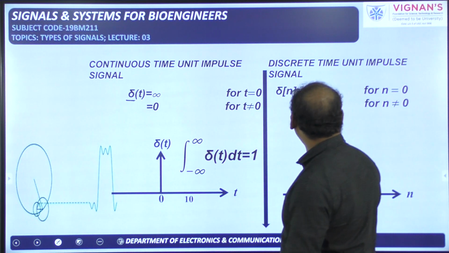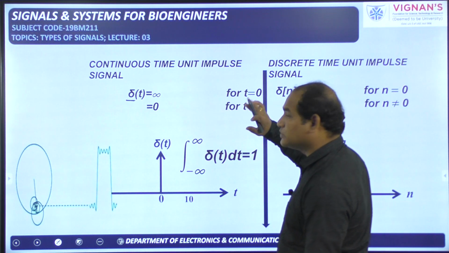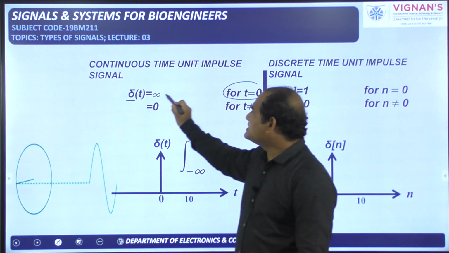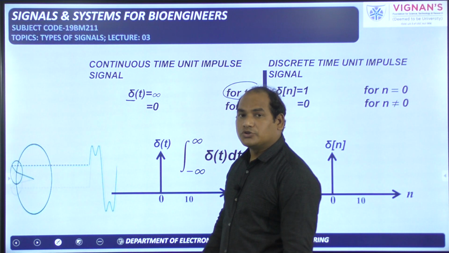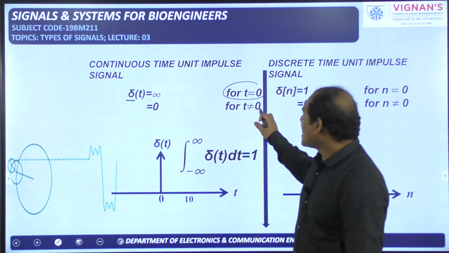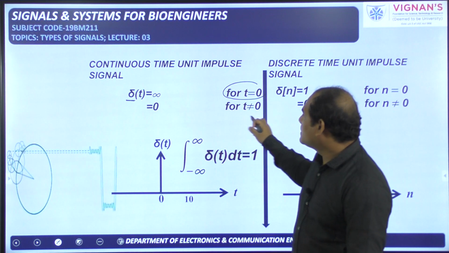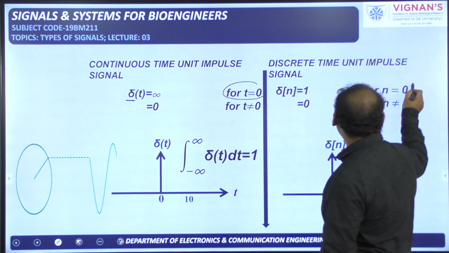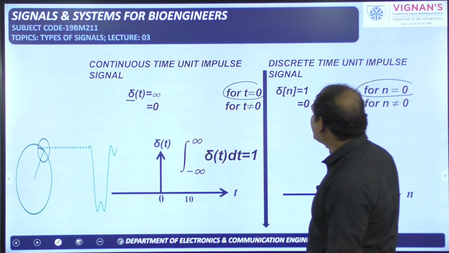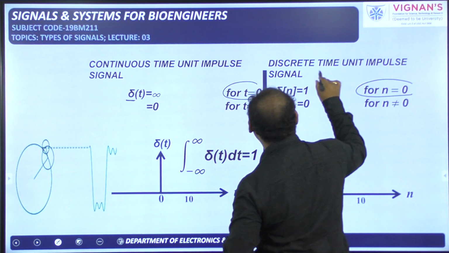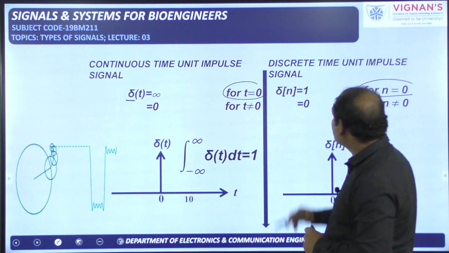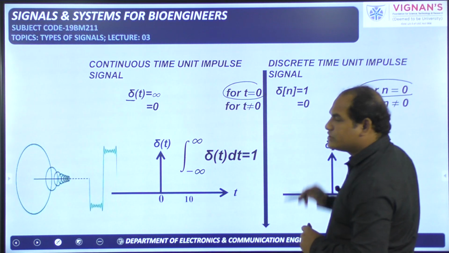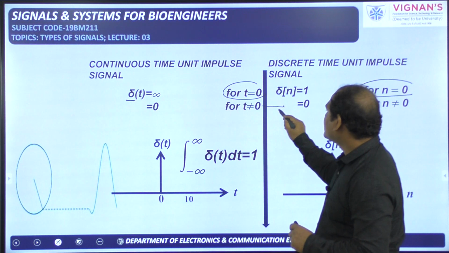One large difference you can observe between these two: when t is equal to 0, amplitude is infinity. At t is not equal to 0, amplitude is 0. And here at n is equal to 0, if you compare these two, actually we should write infinity here. But here it is 1. For n is not equal to 0, amplitude is 0. This case is same.